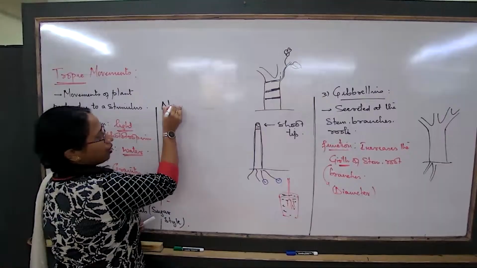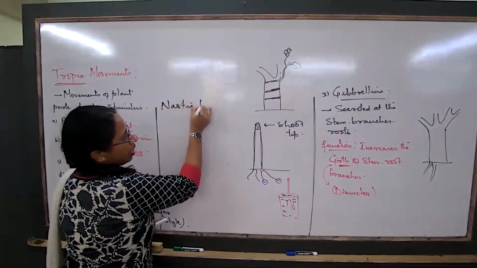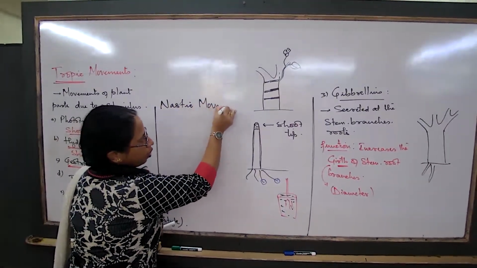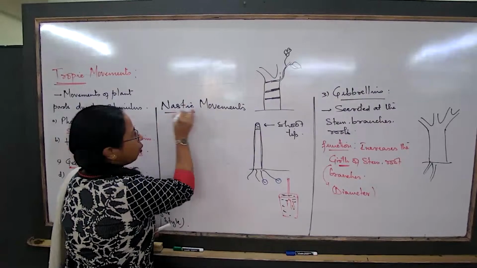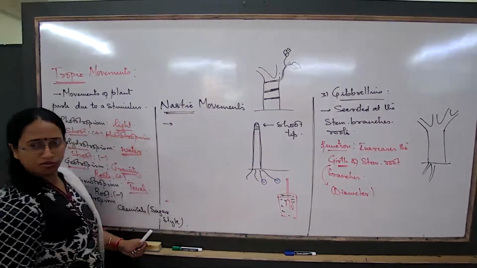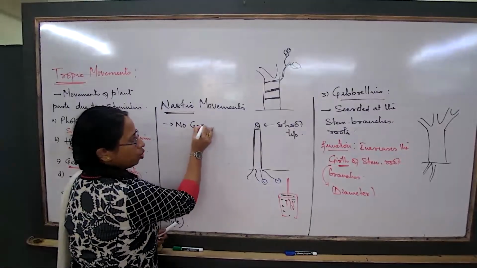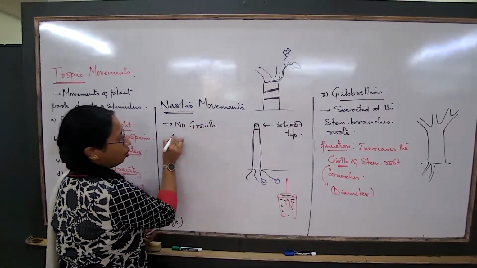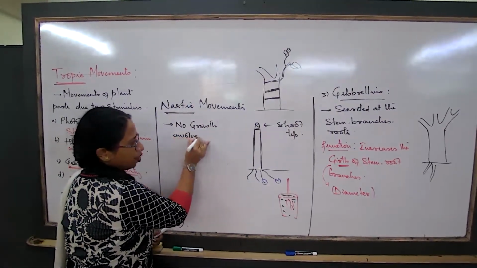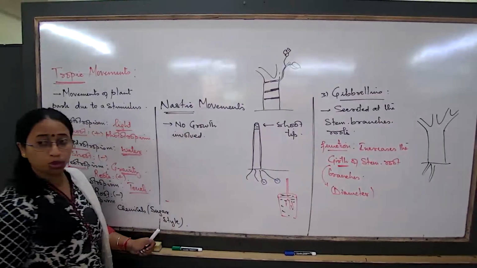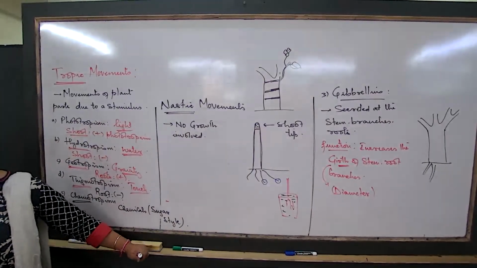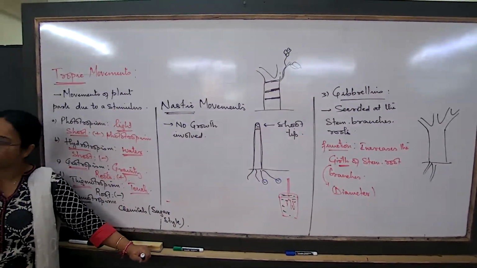So now we are talking about the other concept, that is nastic movements. The last topic, try understanding. What is nastic movement? For nastic movement, there is no growth involved. But for tropic movement, just now I told you growth is there.